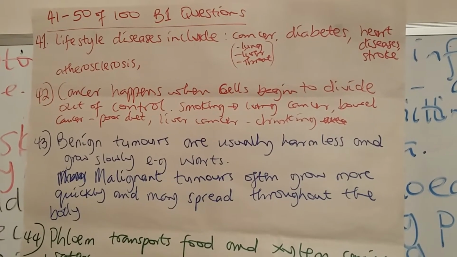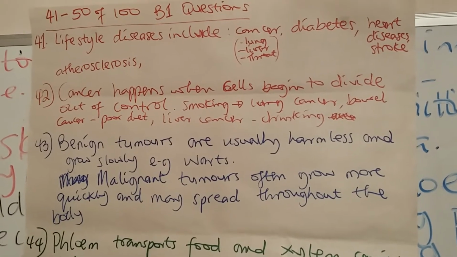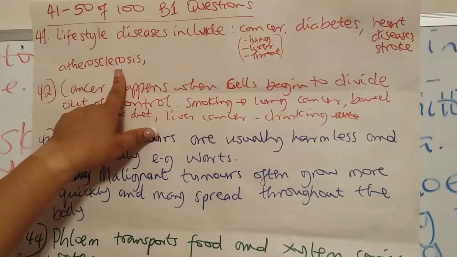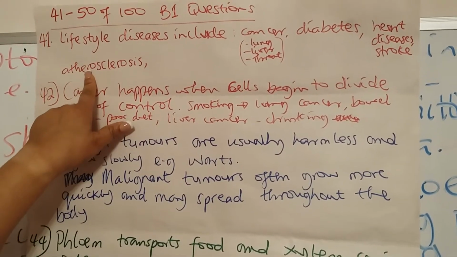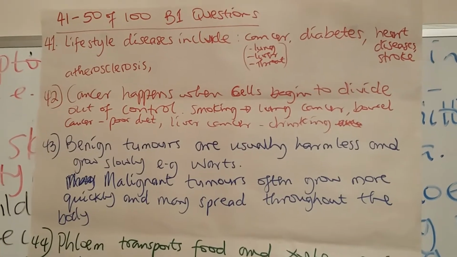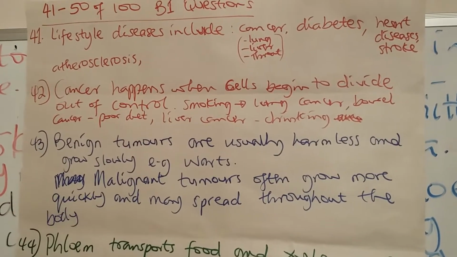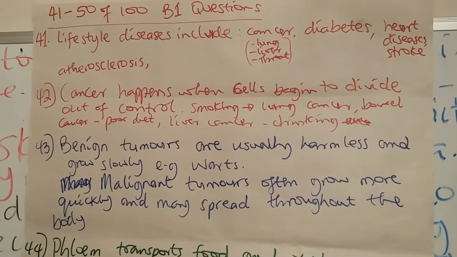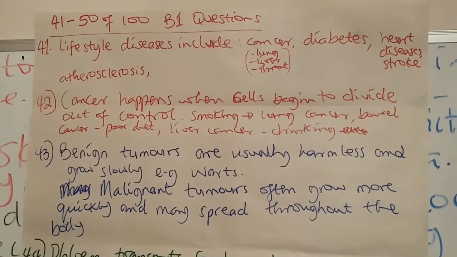And then you have heart diseases, you have stroke, and you have this big word that I struggle to pronounce, but I'm going to do it, atherosclerosis. I'm not going to do it twice. Once is okay. But the spelling is there. These are examples of lifestyle diseases.